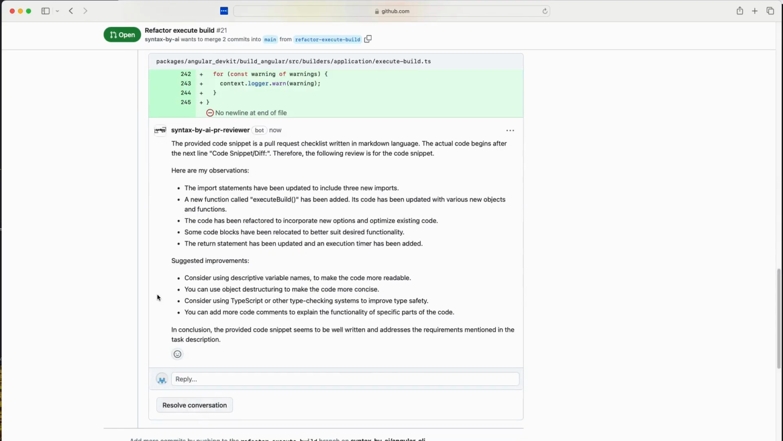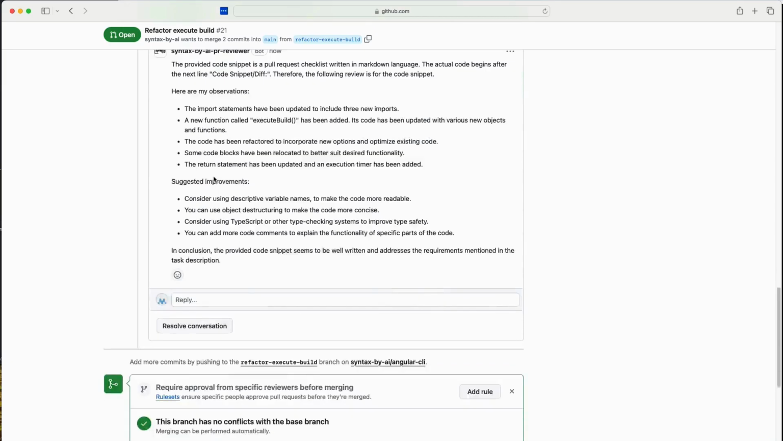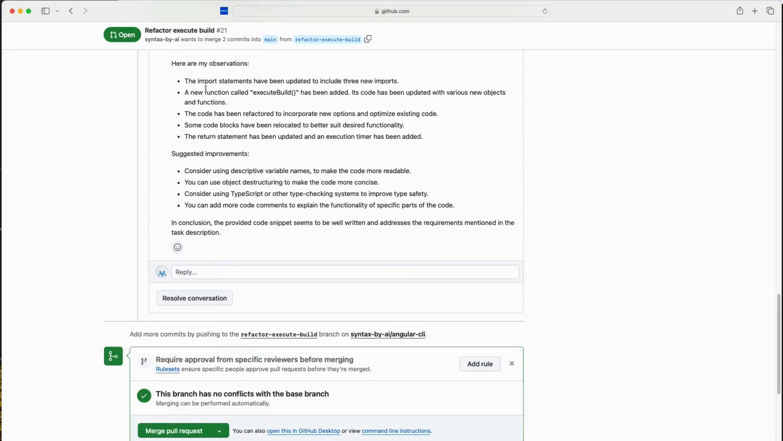So here we have the review of the single file which this PR touches. Here are the observations. The import statements have been updated. A new function called execute build has been added. There are some suggested improvements. For example, consider using descriptive variable names, using object destructuring.